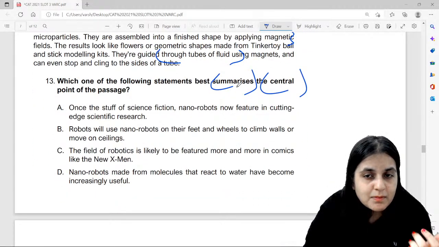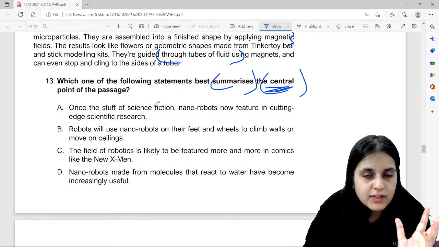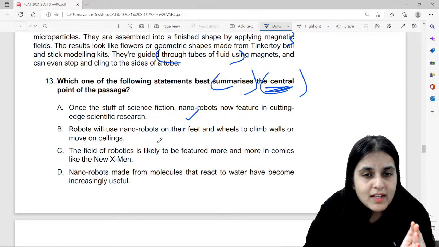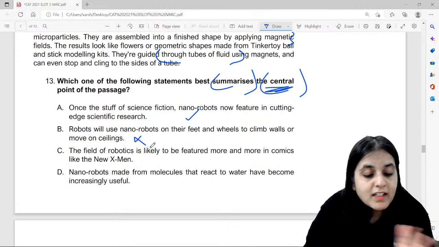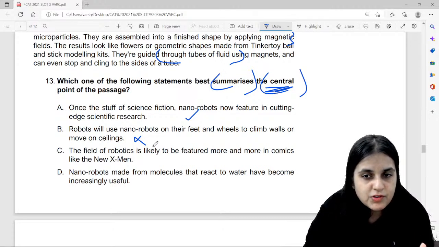Which one of the following statements best summarizes the central point of the passage? Once the stuff of science fiction, nano robots now feature in cutting edge scientific research. हाँ, first para says कि पहले सिर्फ science fiction में था पर अब reality बनता जा रहा है. Correct. Robots will use nano robots on their feet and wheels, but this is not the central idea. It may even be true according to the passage, but it's not the main idea. That's not the primary purpose of writing the passage.